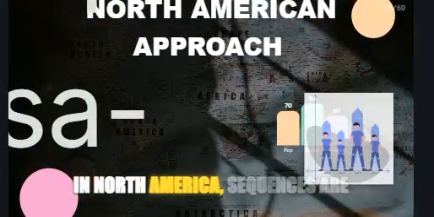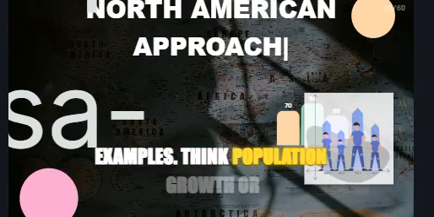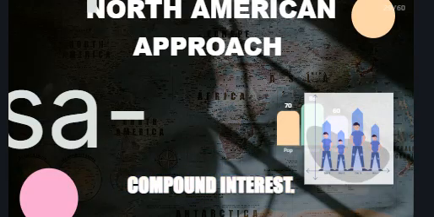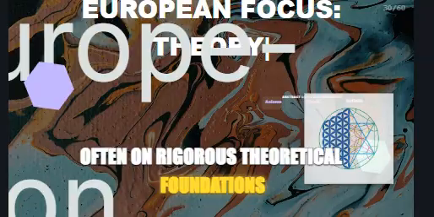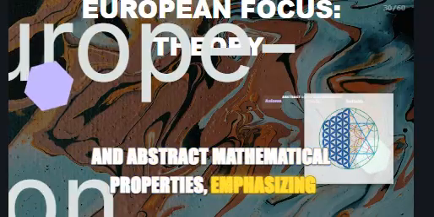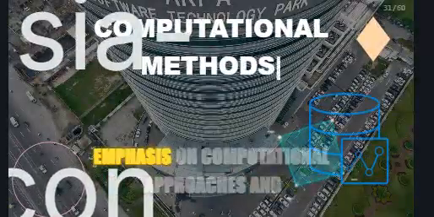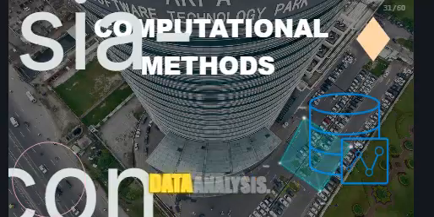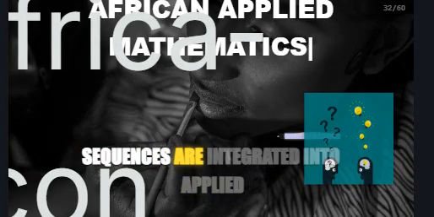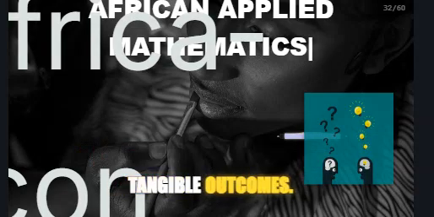In North America, sequences are often introduced with practical, real-world examples. Think population growth or compound interest. In Europe, the focus is often on rigorous theoretical foundations and abstract mathematical properties, emphasizing structure and logic. In Asia, there's a strong emphasis on computational approaches and algorithms, finding patterns through large-scale data analysis. In many African educational systems, sequences are integrated into applied mathematics, focusing on problem-solving and tangible outcomes.